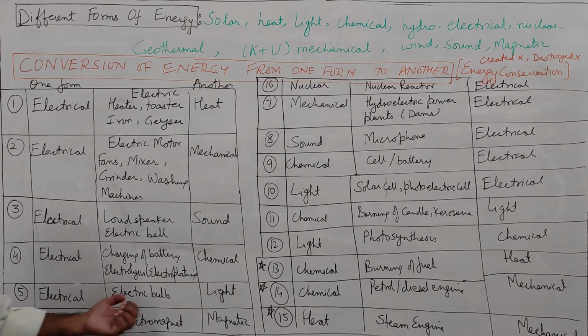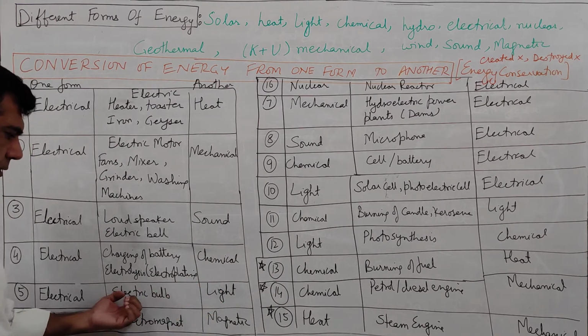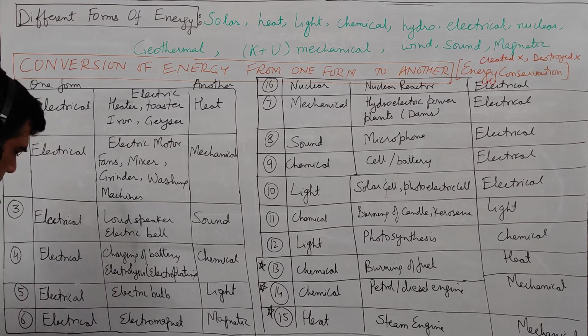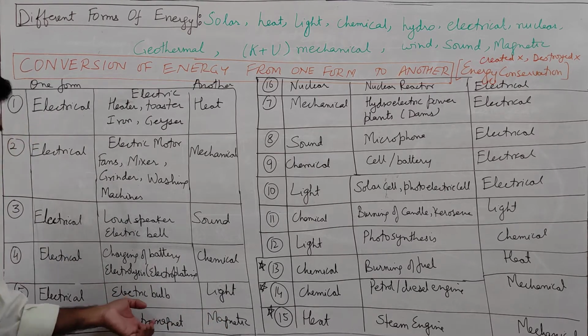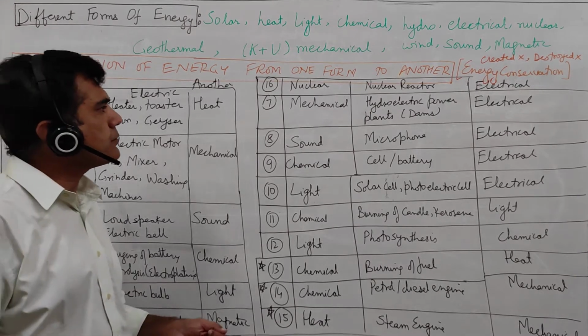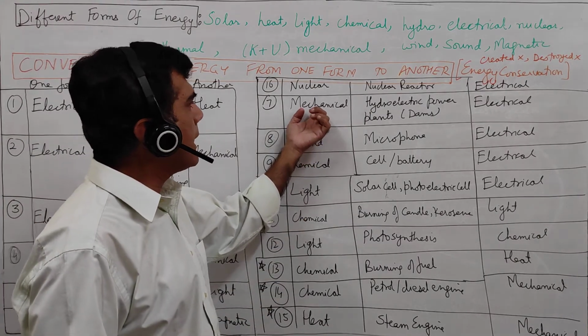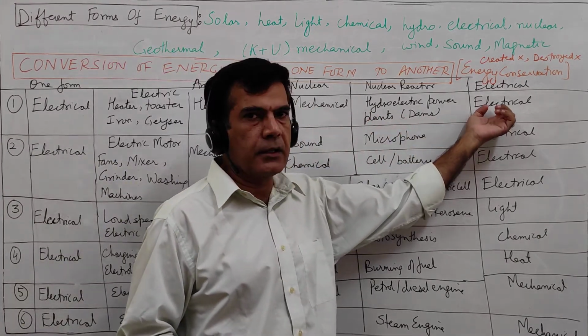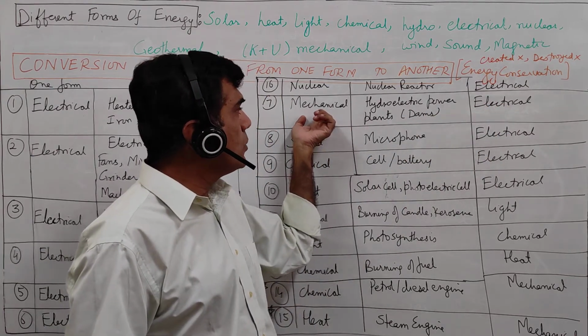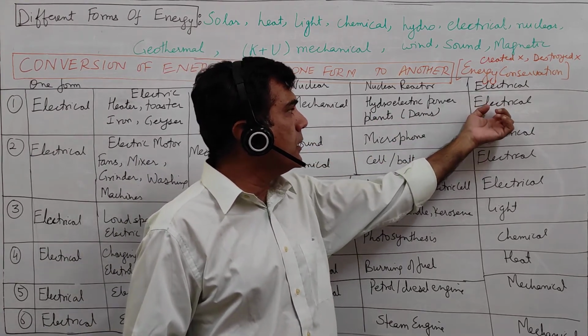Then electrical into light, yes, it happens in electric bulbs. Electrical into magnetic energy is electromagnets. Then the seventh one is mechanical into electrical. Mechanical energy converting into electrical energy.